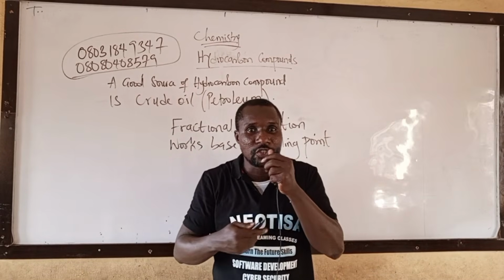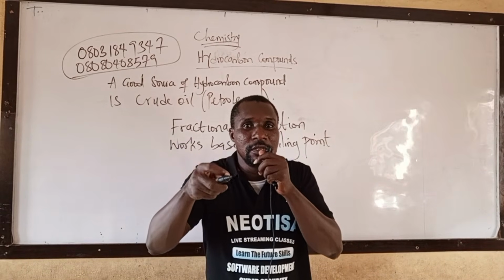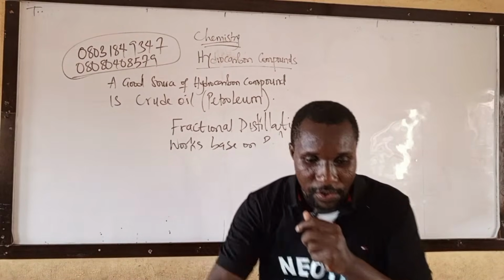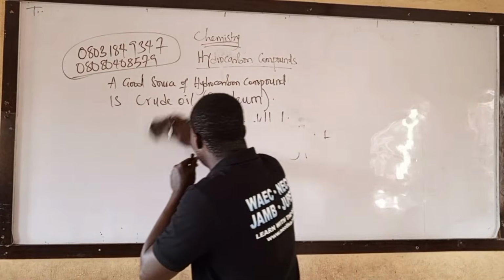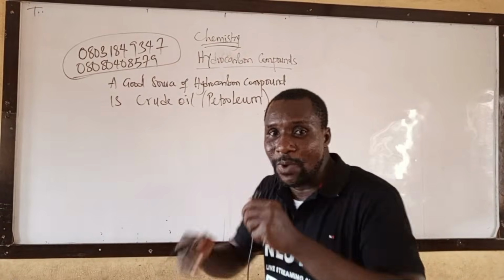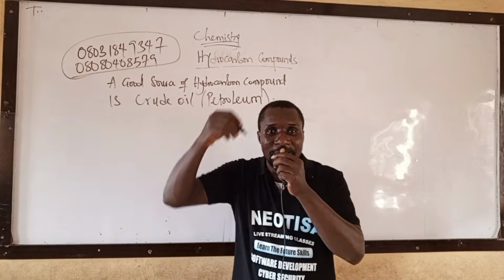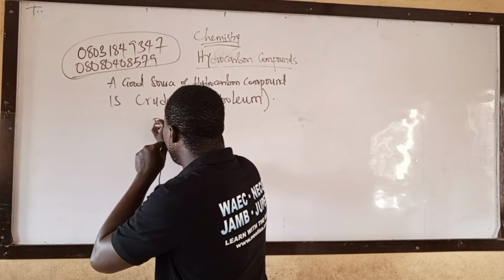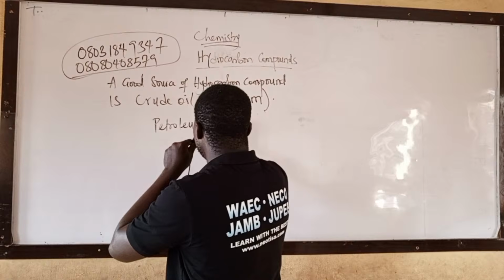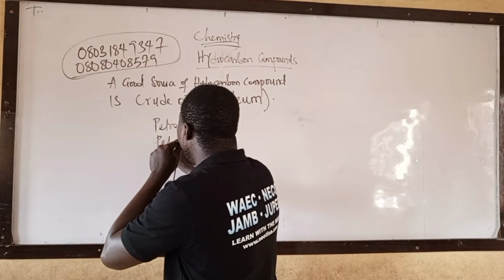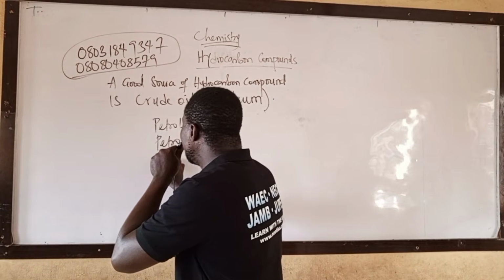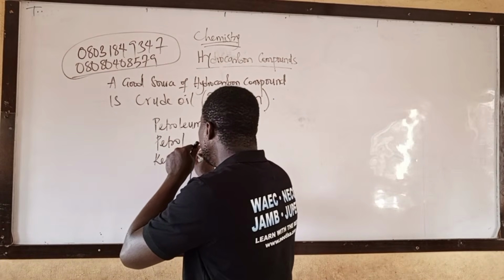What are the fractions or constituents in crude oil? First of all, write it down. The constituents in crude oil are the fractions obtained when you separate crude oil. The first one is petroleum gas. The next one is petrol, which we are all familiar with. The next one is kerosene.